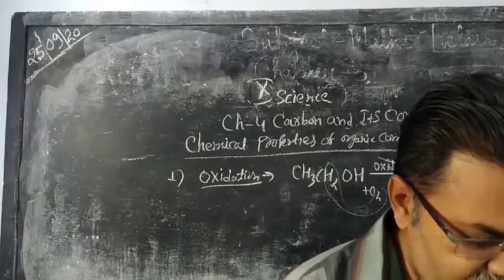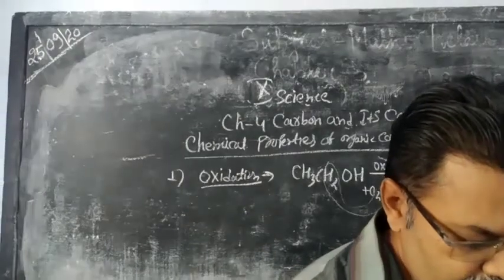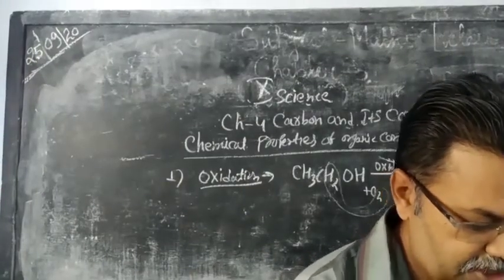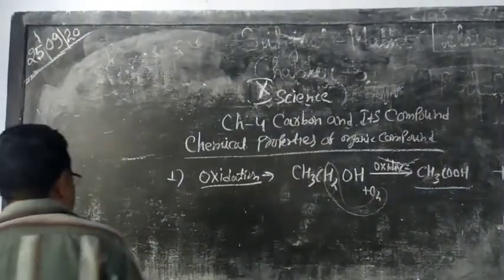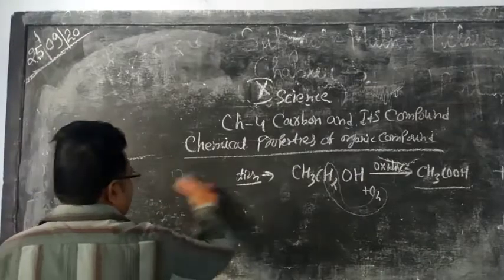Now next one is addition reaction. Next one is third one, addition reaction.